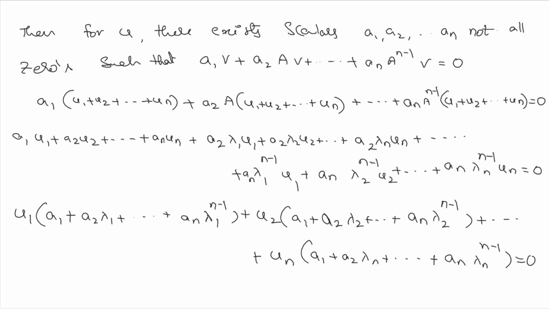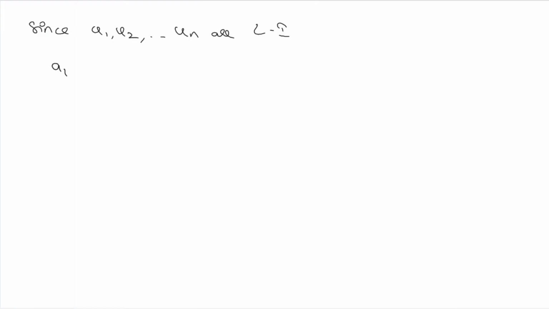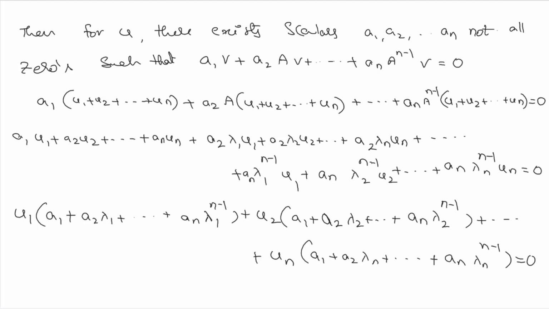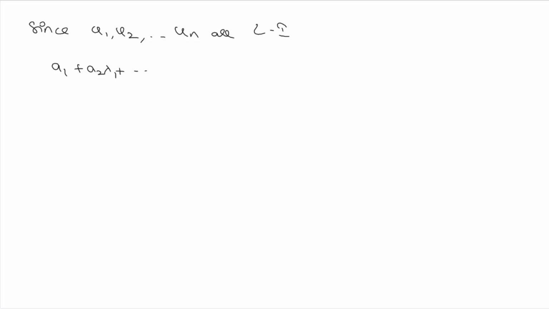So what can we say from this? Since u1, u2 up to un are linearly independent, the linear combination which is making these vectors 0 has to be zeros. That means the scalars have to be zeros. That is, a1 plus a2 lambda 1 plus and so on plus an lambda 1 to the power of n minus 1 equals 0.